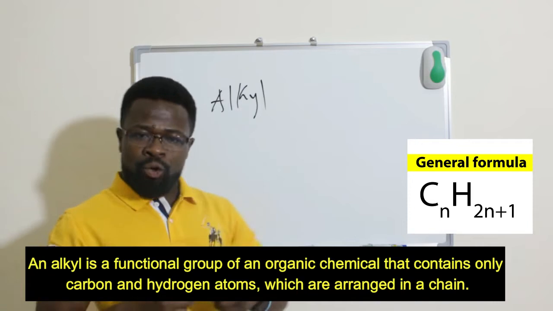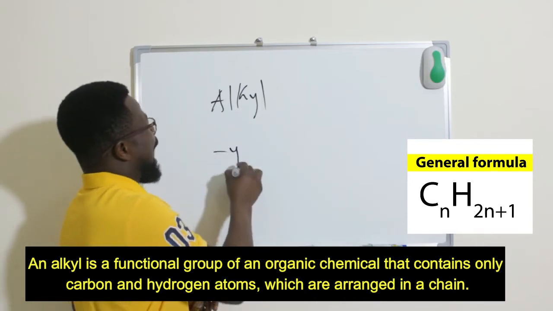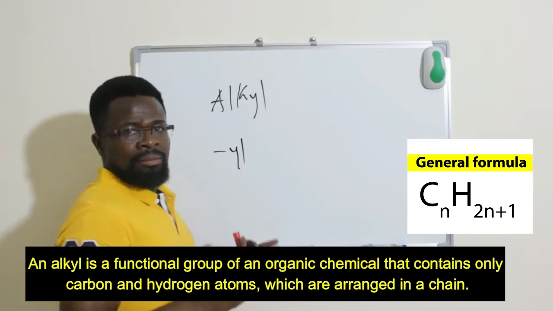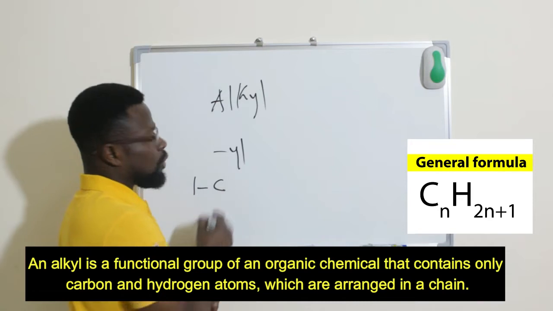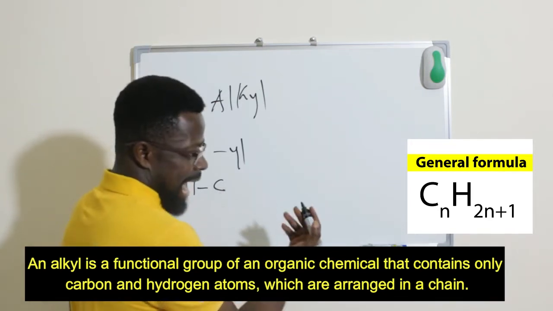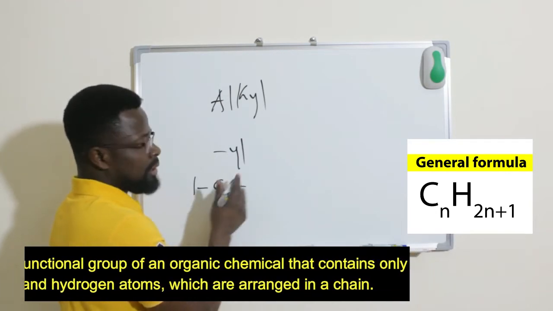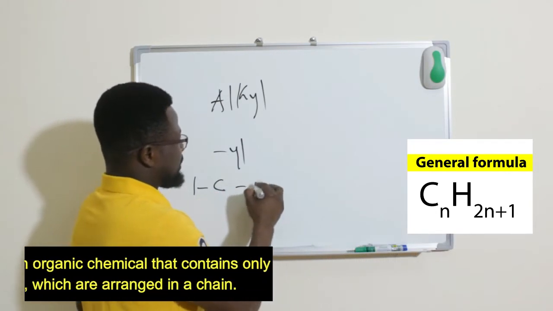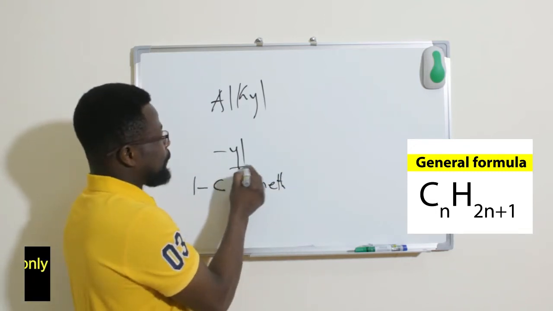In this alkyl group, each of them must end with yl. That means that if it has one carbon atom, then we say that it is methyl. Like one carbon atom, remember we said if it is one, the prefix is meth. So now we are adding the suffix yl.